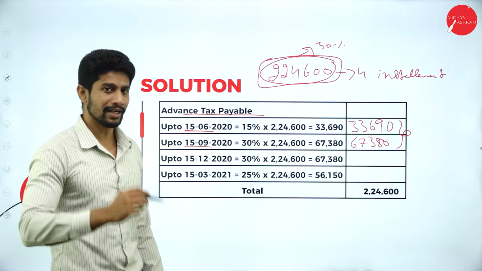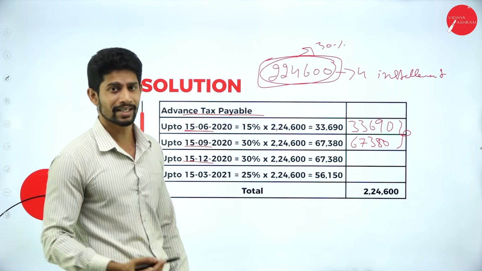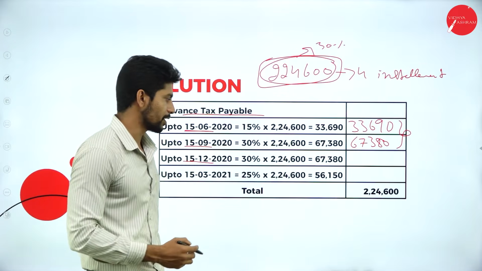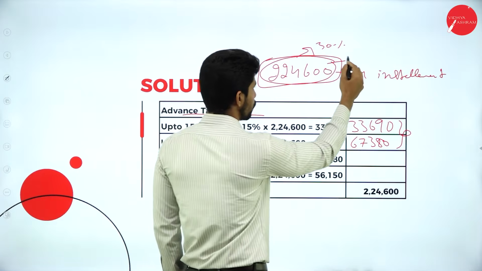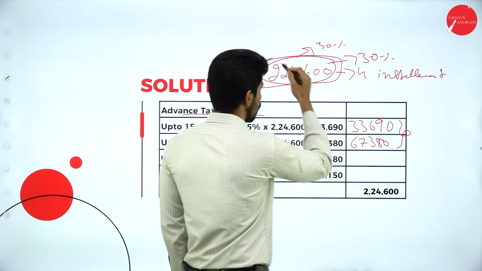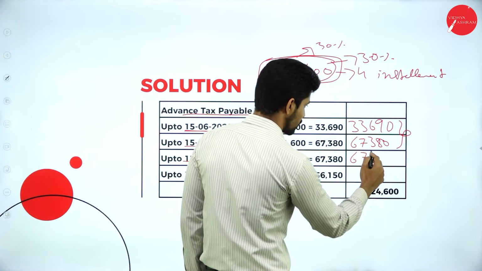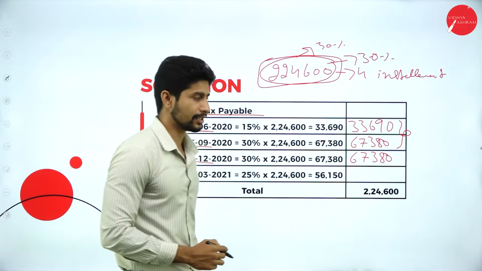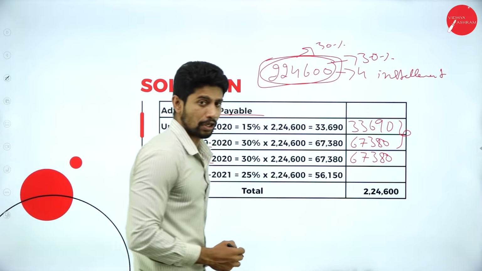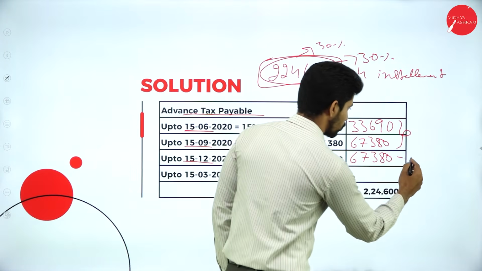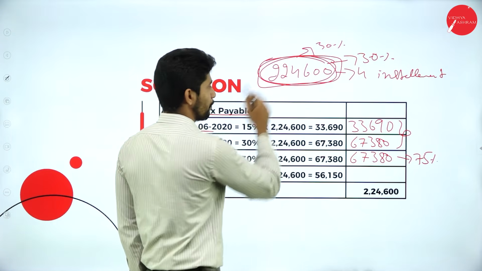installment. In the third installment, when does the third installment start? The third installment starts on 15th December. So before 15th December, he is supposed to pay another 30% of his total tax payable. Again, compute 30% on this 2,24,600. Again, you will get the same amount, 67,380. So by the end of the third installment, he is supposed to pay 75% of his total tax payable.